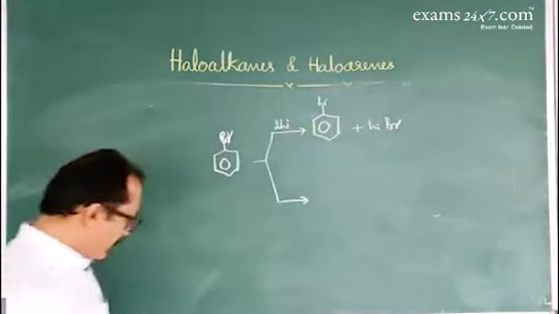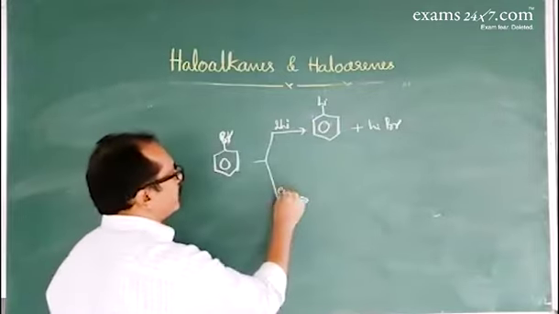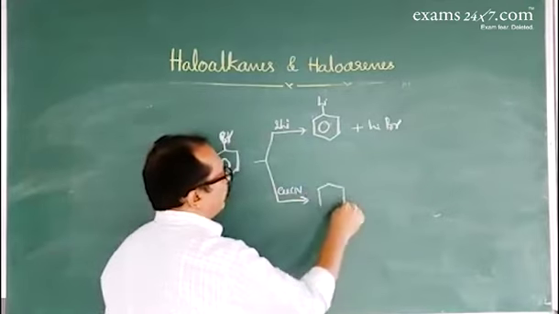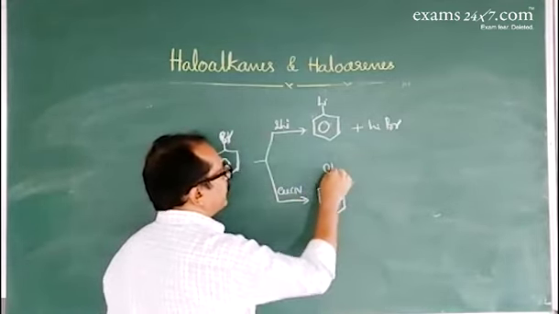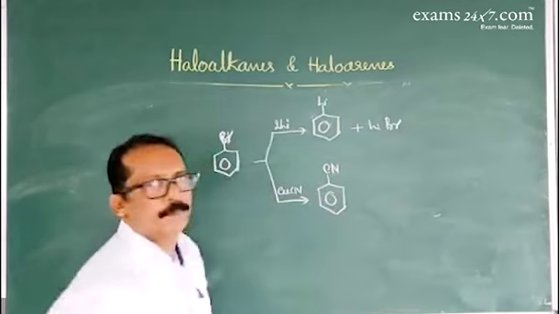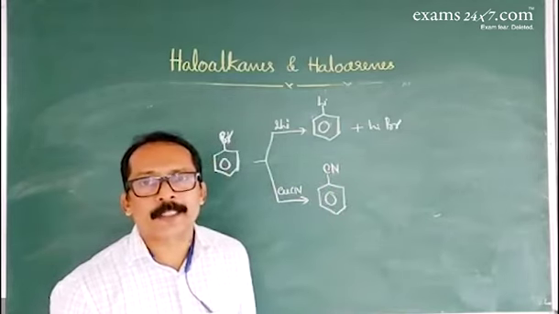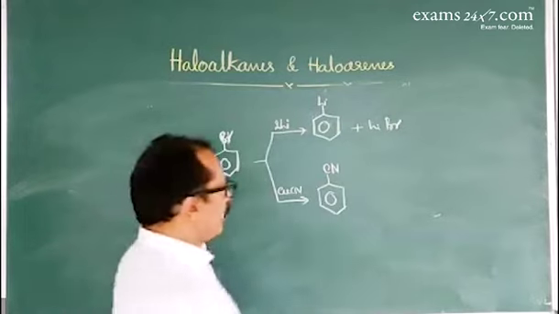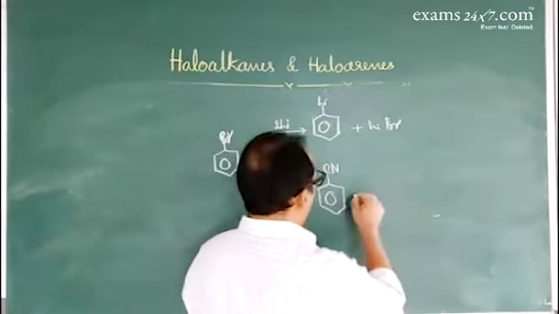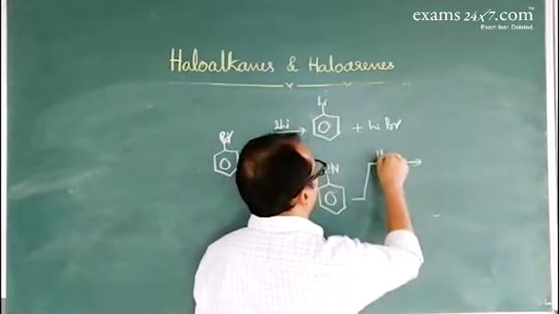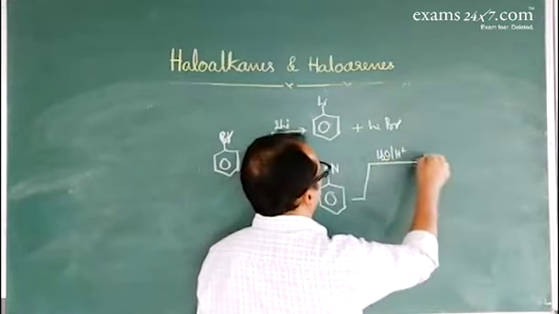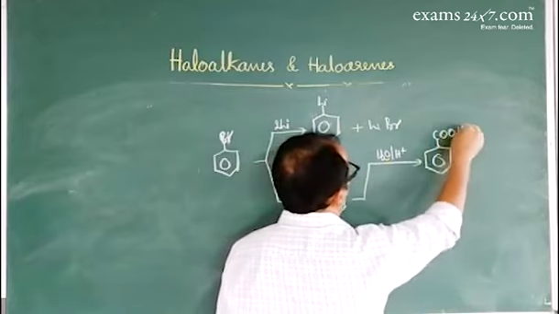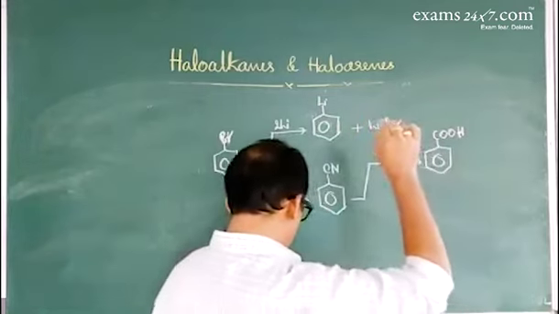Similarly, when bromobenzene reacts with cuprous cyanide, CuCN, at high temperature, the bromo group is replaced by a cyano group. Phenyl cyanide, it's also called benzonitrile. Now this compound on acid hydrolysis, the cyano group is converted into a carboxyl group that gives benzoic acid.